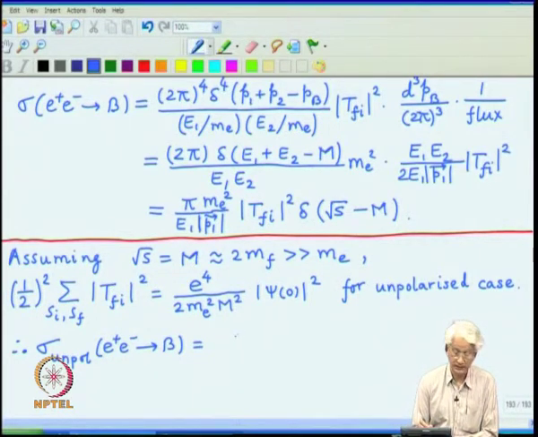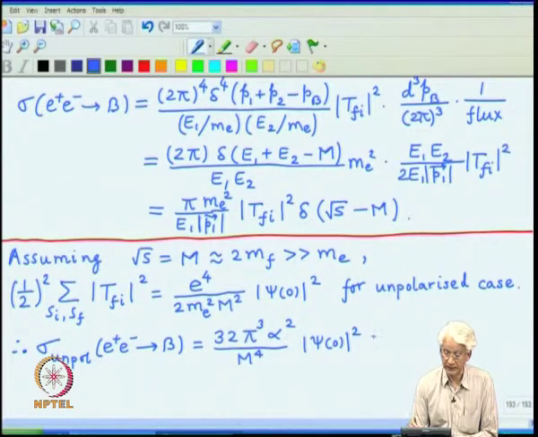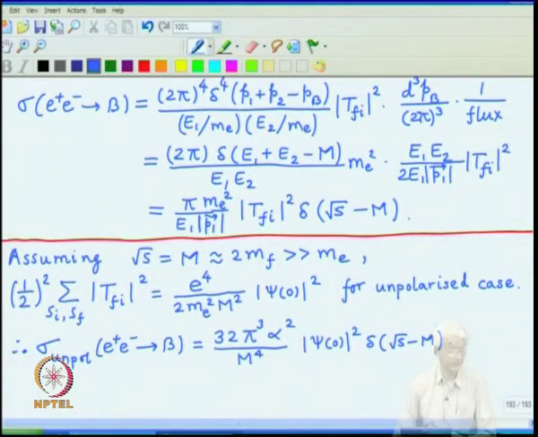Then the result, counting all the factors of 2, is 32 pi cubed alpha squared divided by m raised to 4, mod psi 0 squared remains, and we have the delta function also which remains.